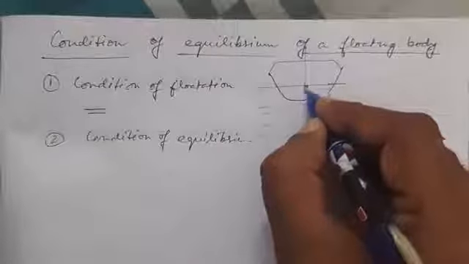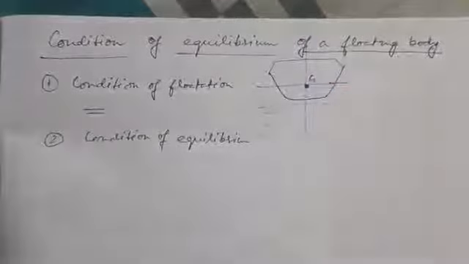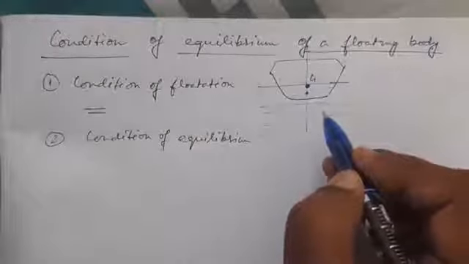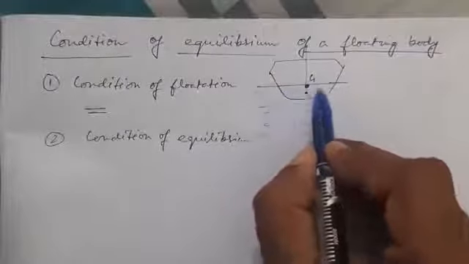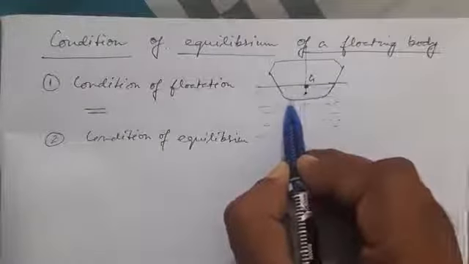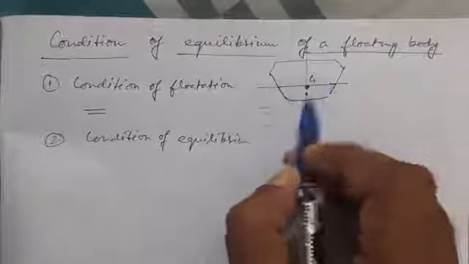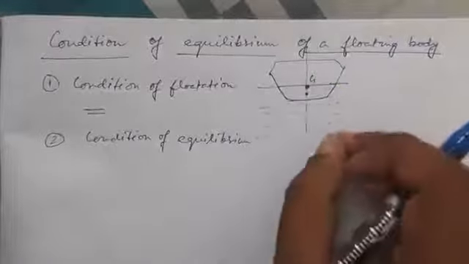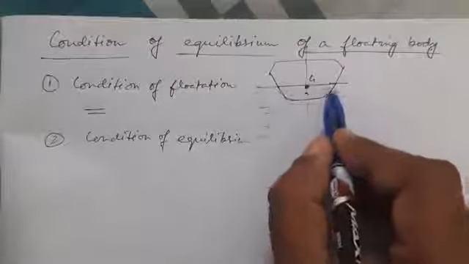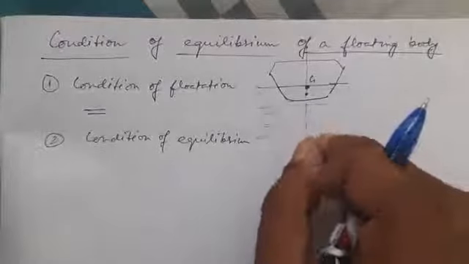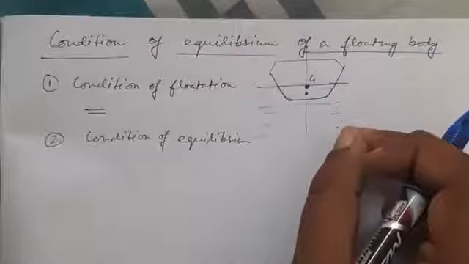If I draw a line like this, for the ship to remain in equilibrium, suppose the center of gravity of the ship is here, G, and the center of buoyancy, that is, the portion of liquid displaced also had a center of gravity point. If we take this part of the liquid to be displaced, this amount of liquid had a center of gravity point.